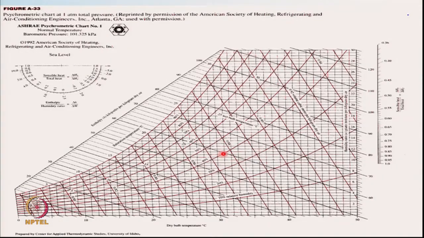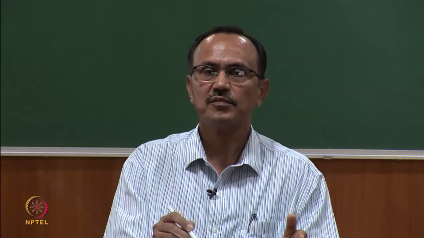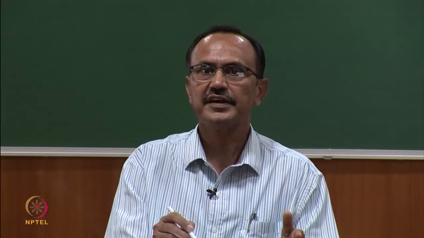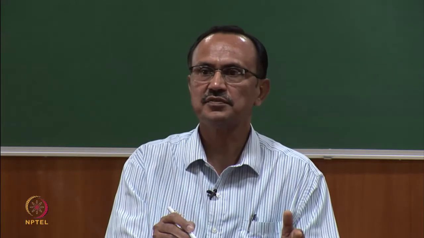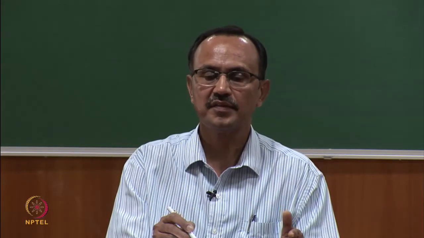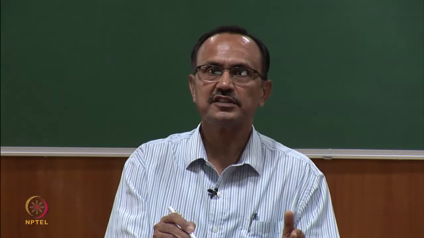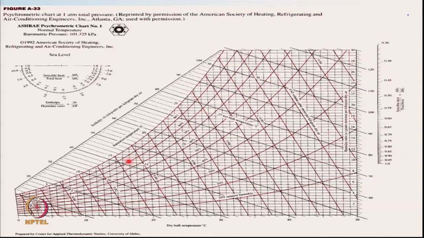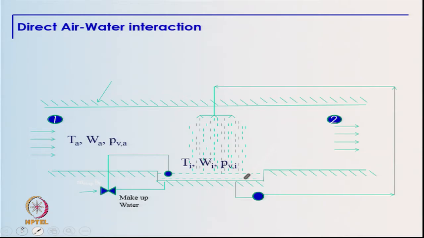Let us assume that air is at this particular condition on the psychrometric chart. So, we can read most of the properties directly from the psychrometric chart, but for the dew point temperature we have to move horizontally up to the saturated line and then look for the temperature at that particular point, and that temperature will give you the dew point temperature of the air which is unsaturated.